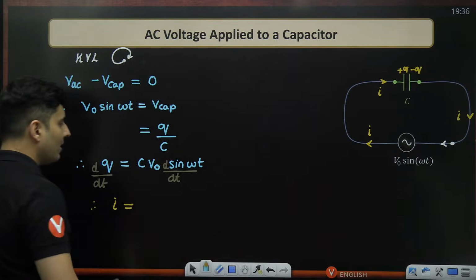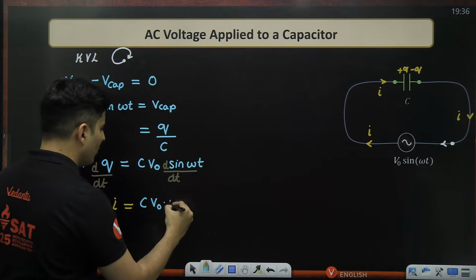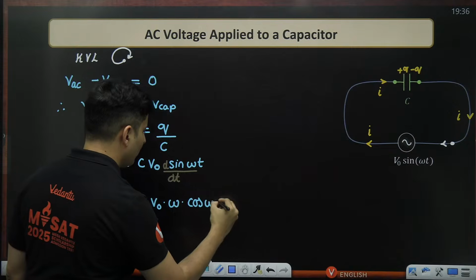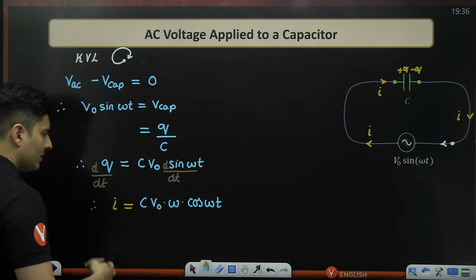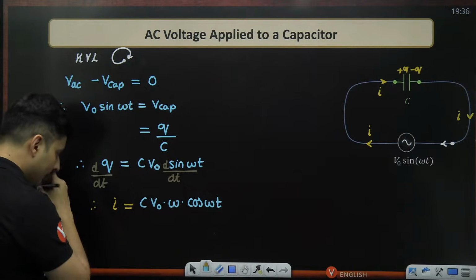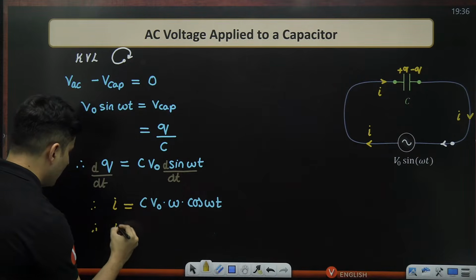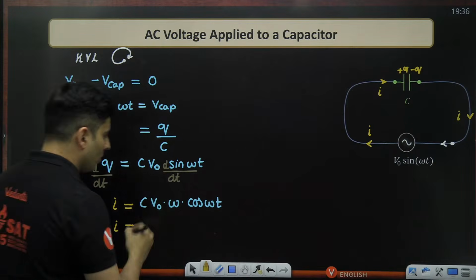Okay, what happens over here? C is there as it is, V naught is there, the derivative of sine omega t, omega will come outside, sine's derivative is cos, so this will become cos of omega t, of course. I will rewrite it slightly better. Therefore, I is equal to, observe this now carefully.